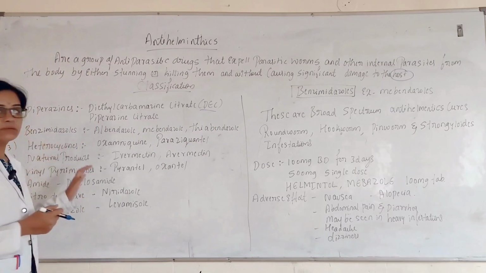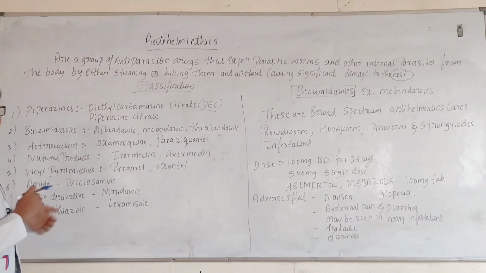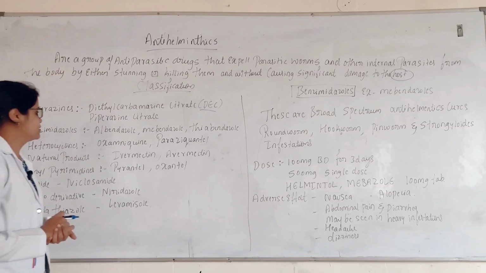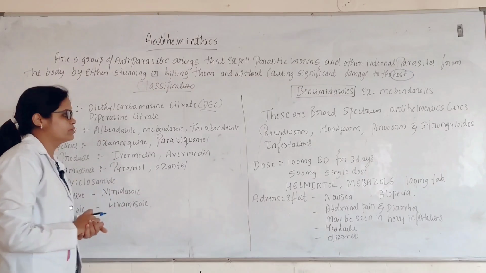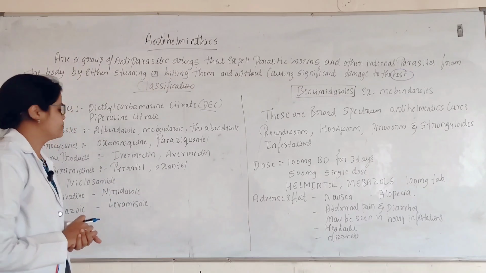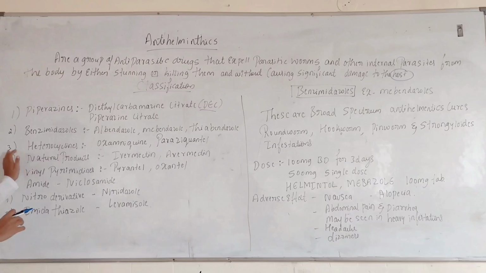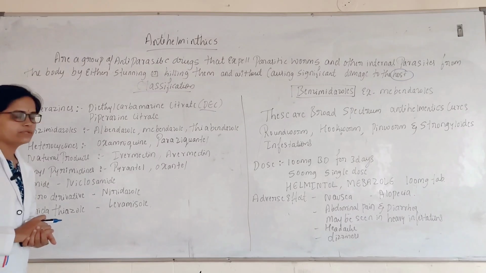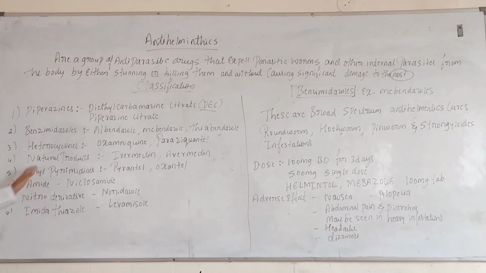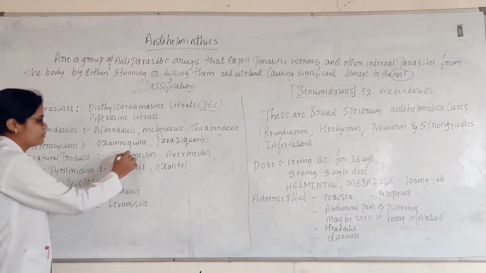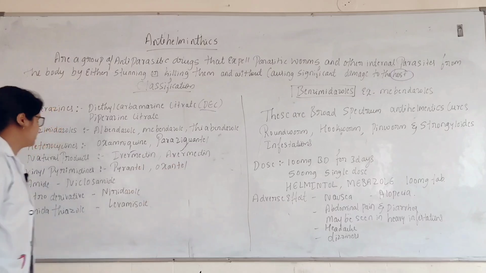Next is benzimidazoles. Examples for the benzimidazoles are albendazole, mebendazole, and thiabendazole. Examples for heterocyclines are oxamniquine and praziquantel. Natural products are ivermectin and avermectin.